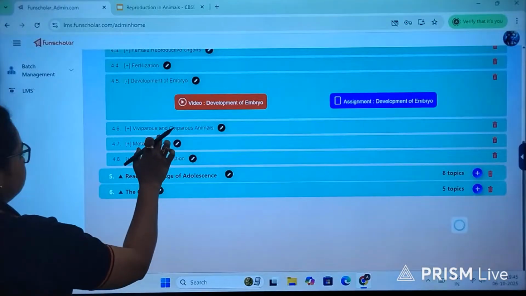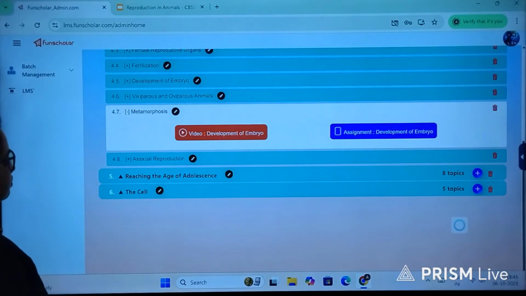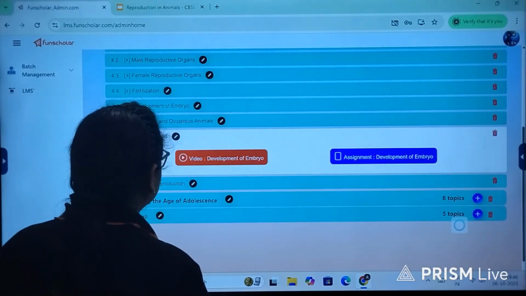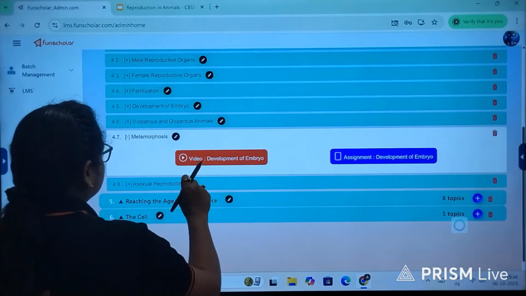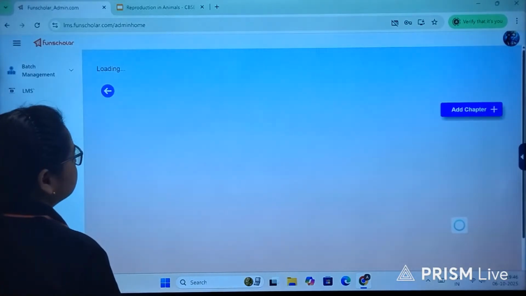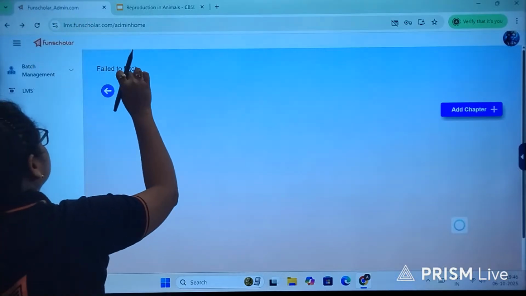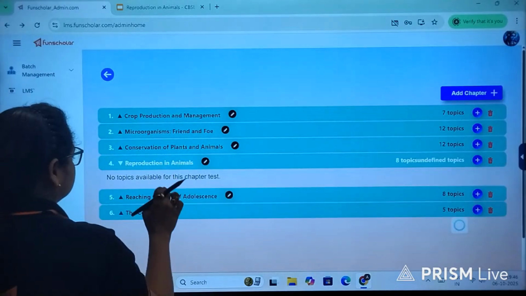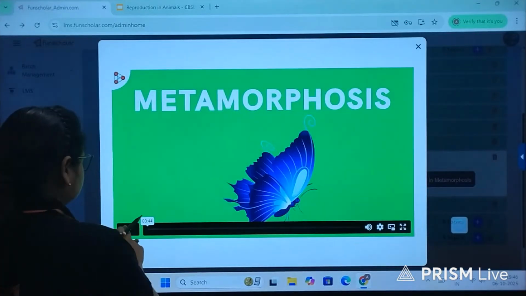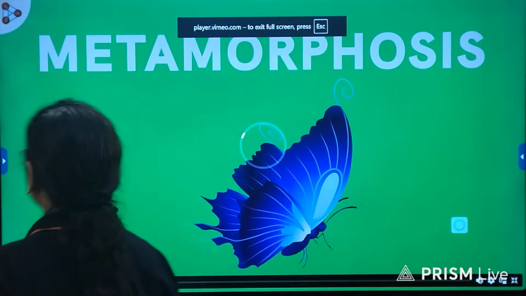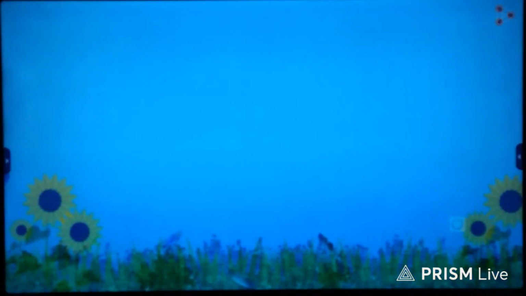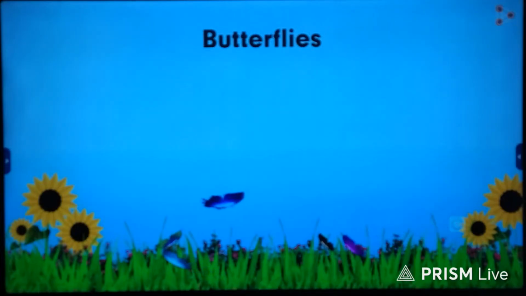What is metamorphosis? Some of the most beautiful creations of nature are the butterflies that fly from one flower to another.